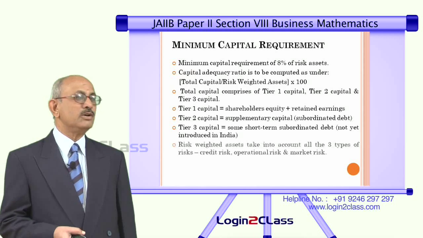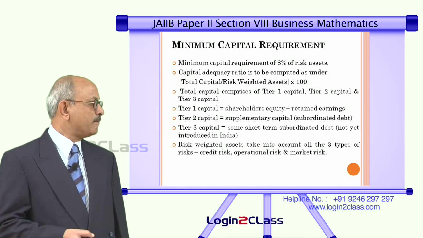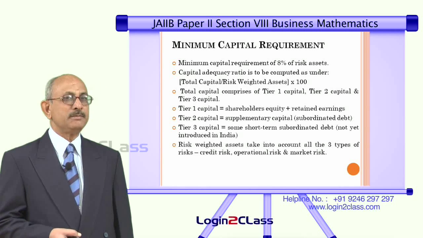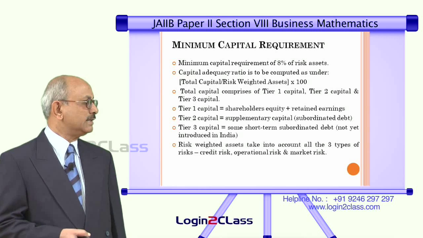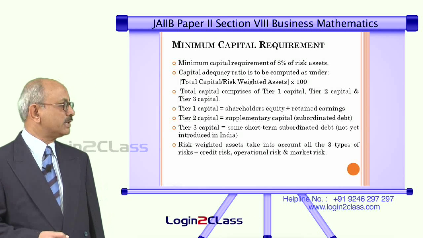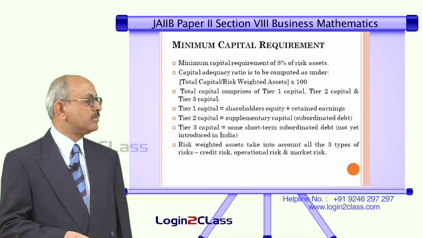And in the case of denominator, that is risk weighted assets, again we have 3 types of risks. So, all these risks have to be given weightage. One is called the credit risk, second is called the operational risk, third is called the market risk.